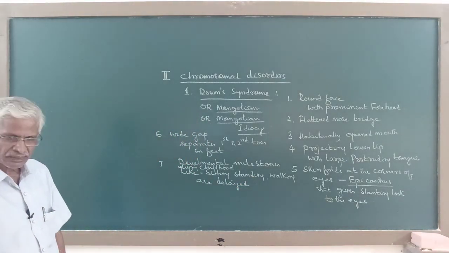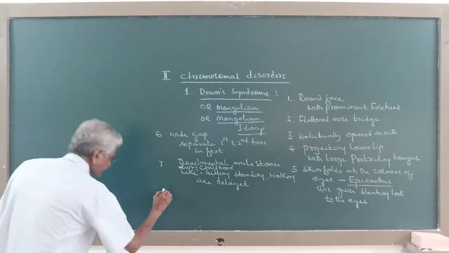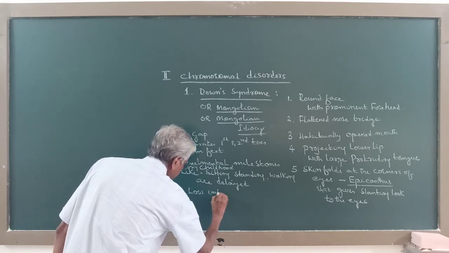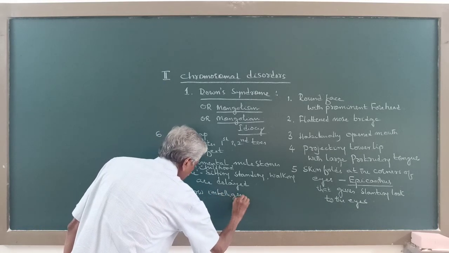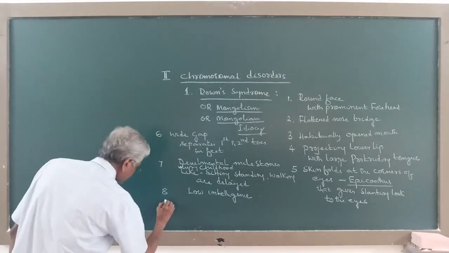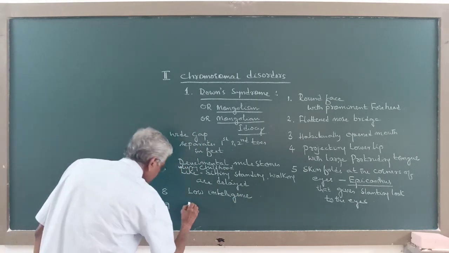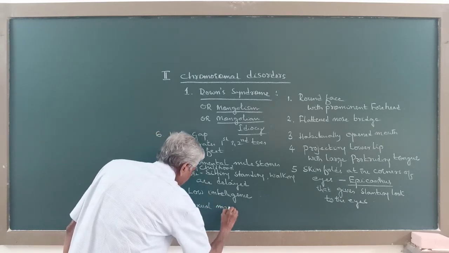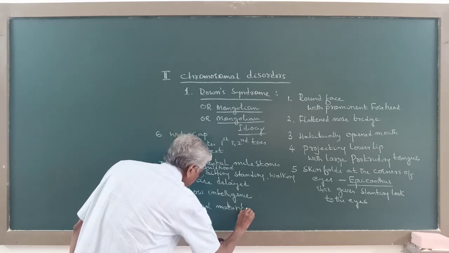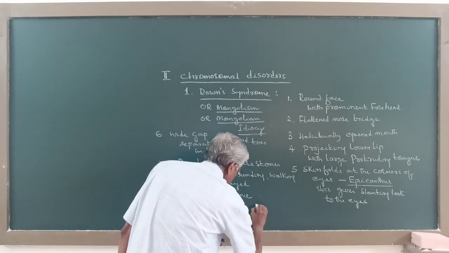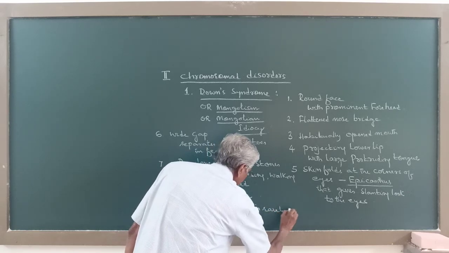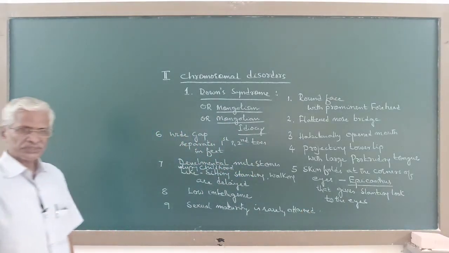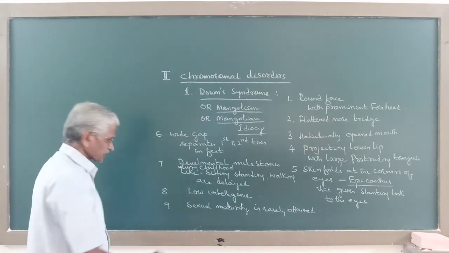They occur slowly. Low intelligence. Sexual maturity is rarely attained.